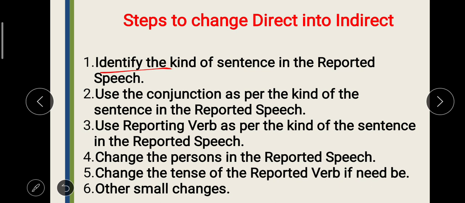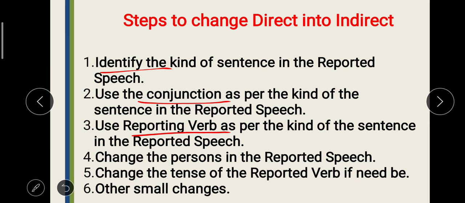Once we identify the kind of sentence in reported speech, the next step should be the use of conjunction. Which conjunction should we use? We have to remove the comma and inverted commas, and we need to use a conjunction in place of them. Third step will be the reporting verb. According to the kind of sentence in reported speech, we have to modify the reporting verb.